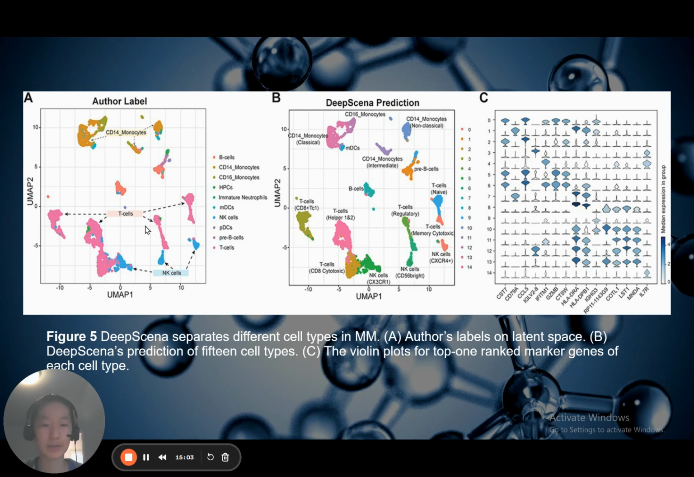To explore these potential subpopulations, we applied DeepScena to the raw data, resulting in a total of 15 clusters. Our analysis not only reproduced the author's original annotations, but also effectively separated the CD14 monocytes, T cells, and natural killer cells into distinct clusters. Furthermore, the marker genes were detected and well support the different cell types, providing insight into the differentiation and activation states of immune cells and pathology.